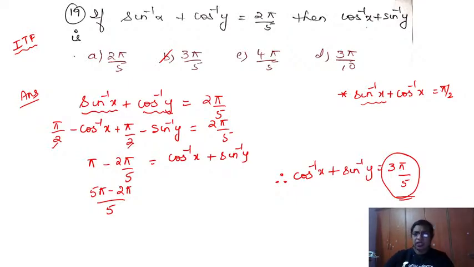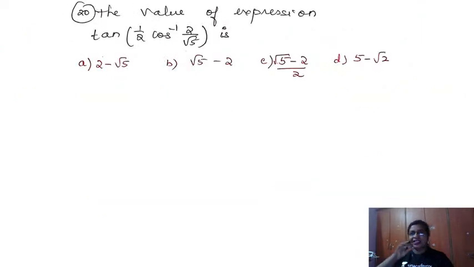The next question, question number 20. Look at this question now. The value of the expression tan of 1 by 2 of cos inverse 2 by root 5. Once again, this is inverse trigonometric functions as well as trigonometry. Both are together.